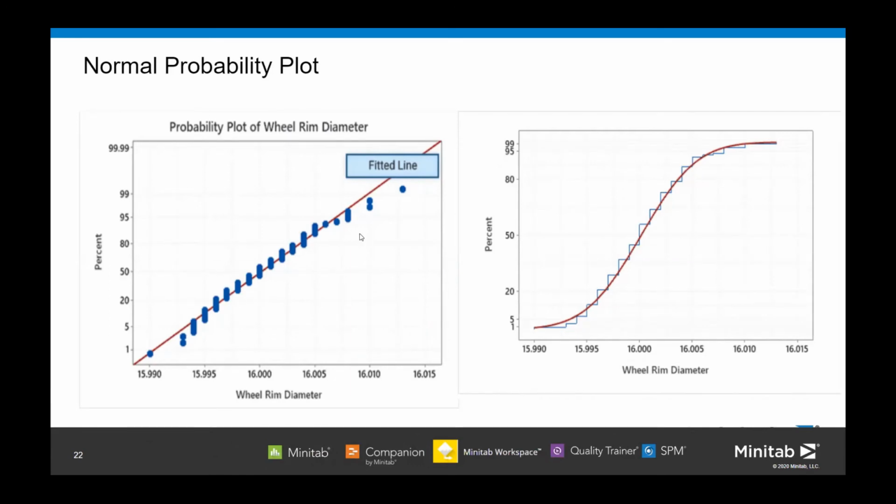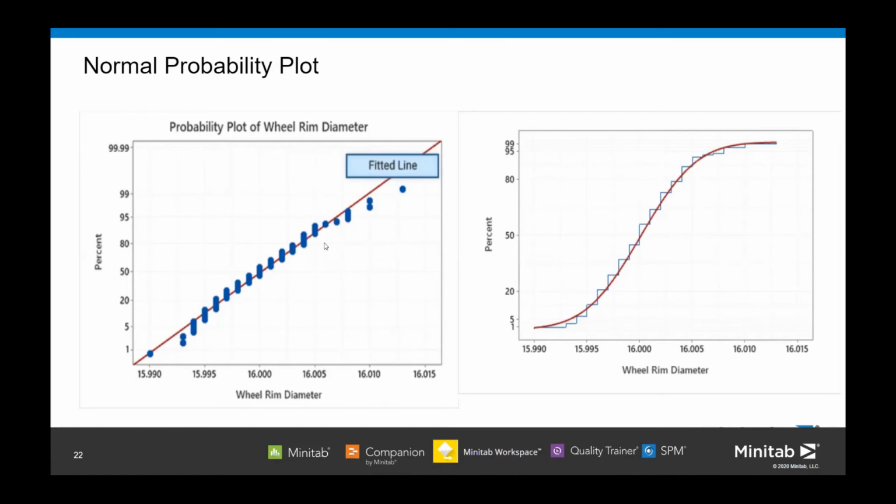To determine if your data is normally distributed or not, we look at the plot and assess how closely the data points follow this line. If they are very far away from the line, we say it is not a normal distribution. Data that stray away from the line indicate that the data is not following the normal distribution.